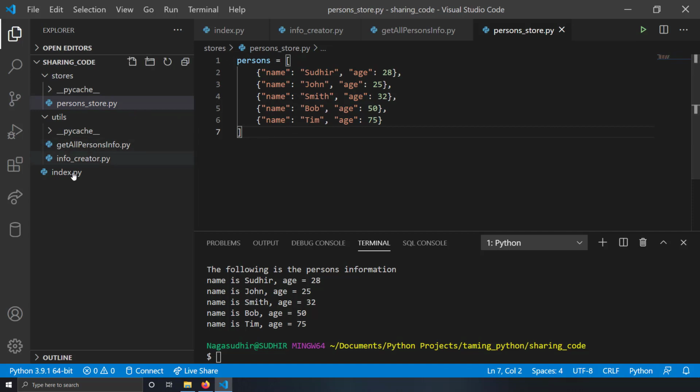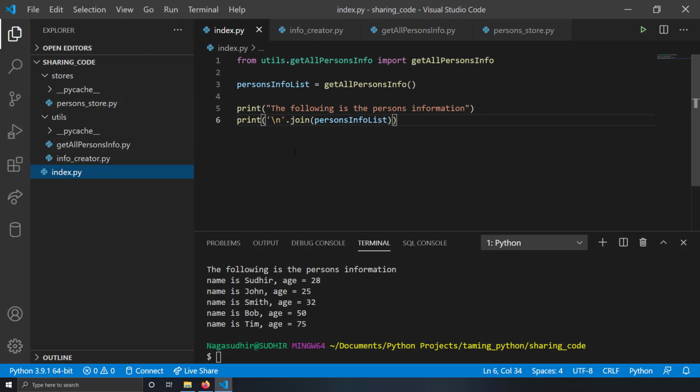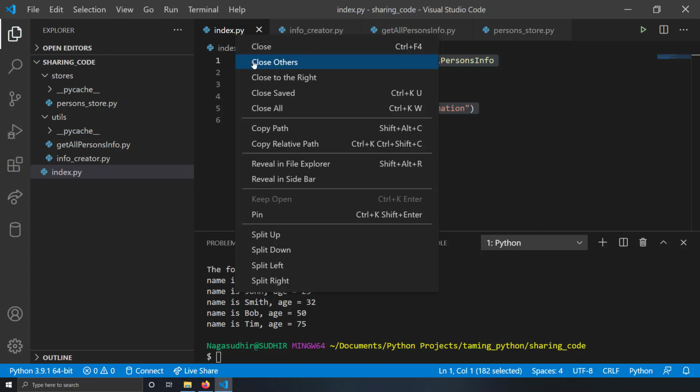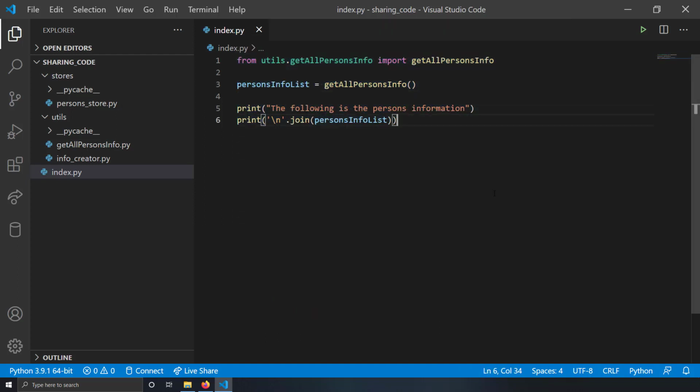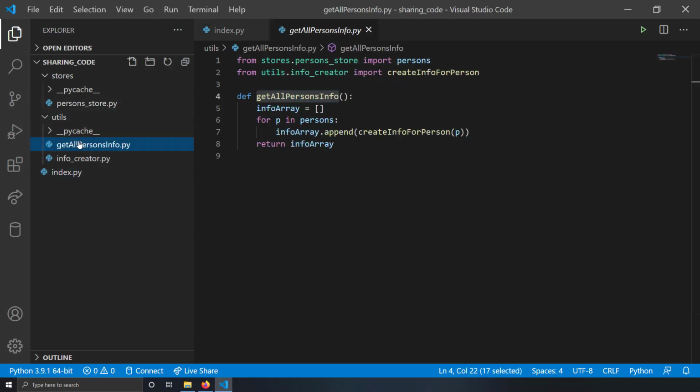So let us summarize what we have done till now. In my index.py, I'm not writing all my application code, even though in this example the application code is fairly simple. But what I'm trying to emphasize here is that I have split the application code logic into different files. See, in order to get all the persons info, I'm not doing the logic here. I'm implementing the logic in utils.getAllPersonsInfo. So utils.getAllPersonsInfo contains the application logic, and here also I'm not writing the whole application logic.